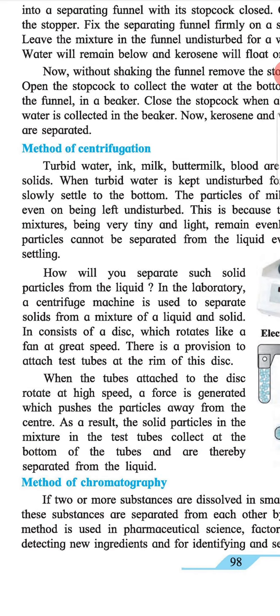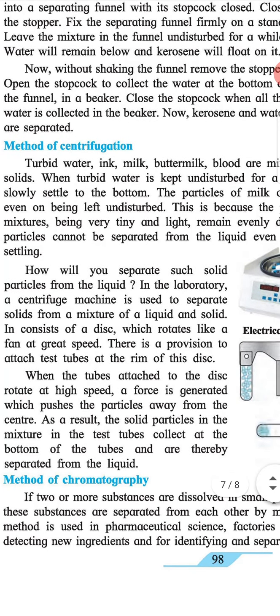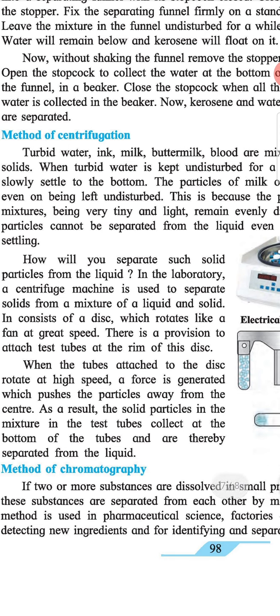How will you separate such solid particles from liquid? In the laboratory, a centrifuge machine is used to separate solids from a mixture of liquid and solid. It consists of a disc which rotates like a fan at great speeds. There is a provision to attach test tubes at the rim of this disc. When test tubes attached to the disc rotate at high speed, a force is generated which pushes particles away from the center. As a result, the solid particles in the mixture in the test tube collect at the bottom of the test tube and are thereby separated from the liquid.